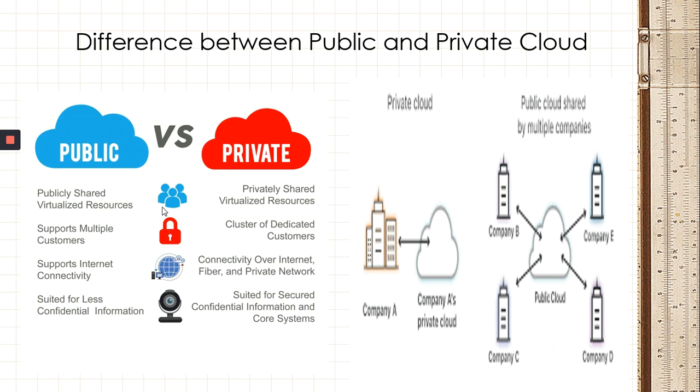Third one is that public cloud supports internet connectivity, while private cloud supports connectivity over internet, fiber network, and private network. Public cloud is very much suited for less confidential information, whereas private cloud is suited for secured confidential information and core systems. It will be used by larger organizations.